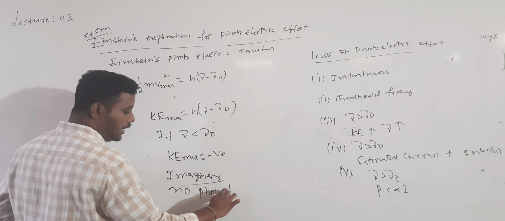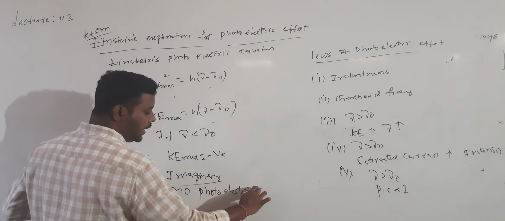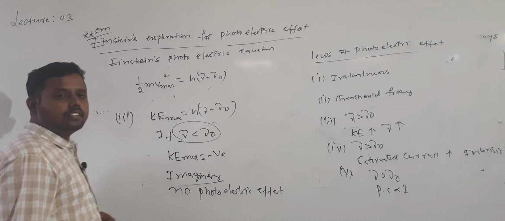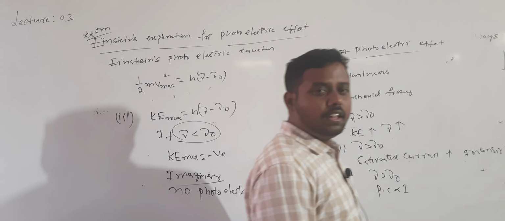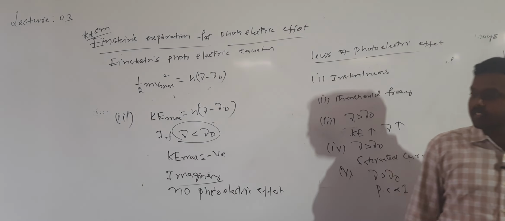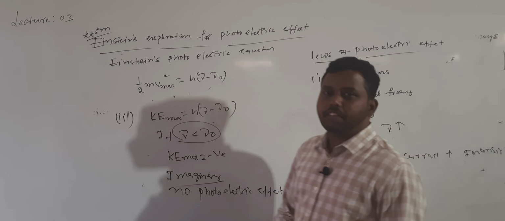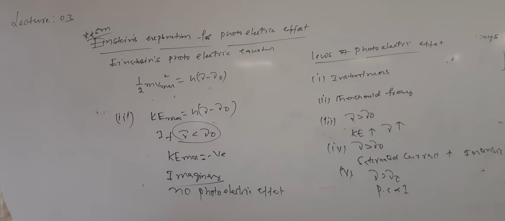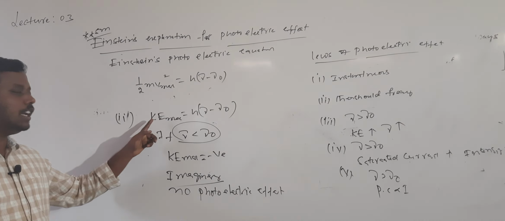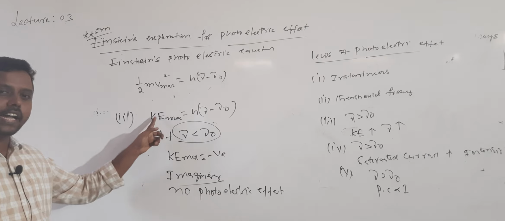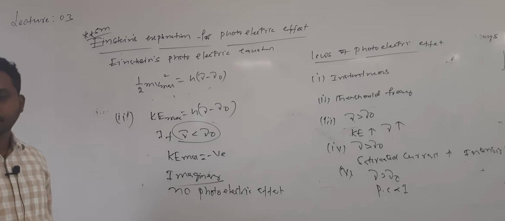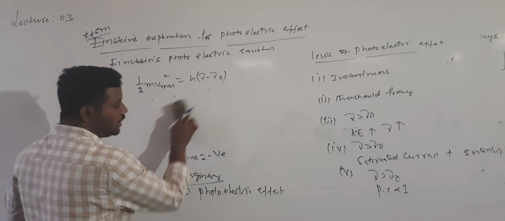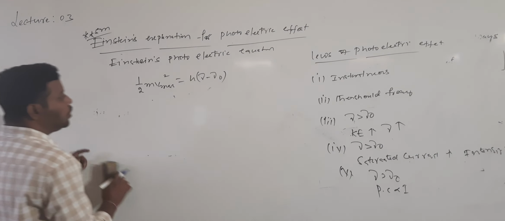When is no photoelectric effect possible? If the frequency of radiation is less than the threshold frequency. For every photometal, there exists a certain minimum frequency. If the frequency is less than that threshold frequency, there is no photoelectric emission. You can explain the second law directly by using the Einstein equation. Now the second law we can explain by the Einstein equation, and the third law also.